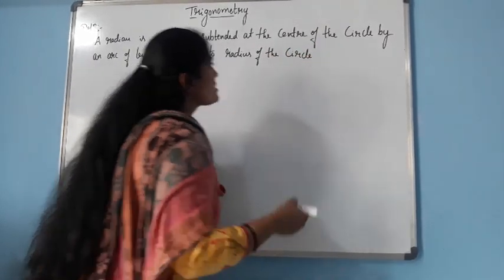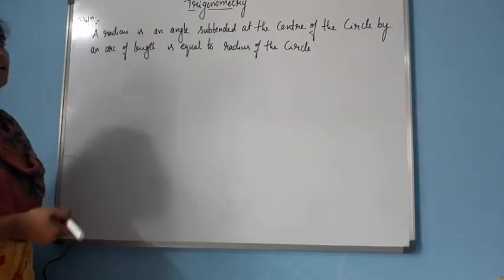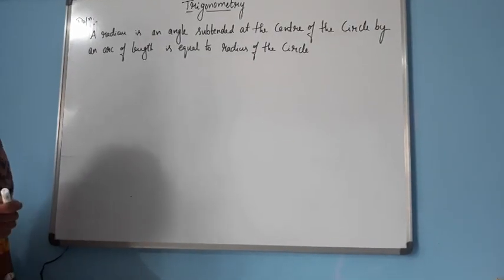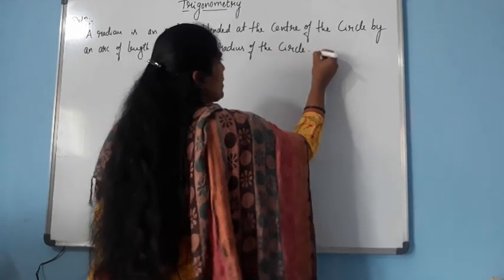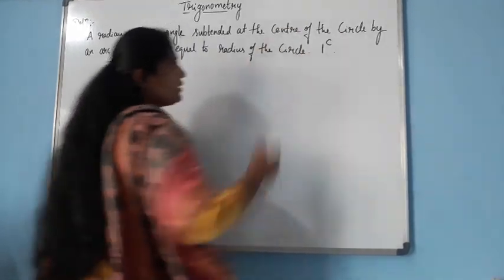If the arc length is equal to the radius, then the angle generated we call it as a radian, okay. The notation is 1 radian.